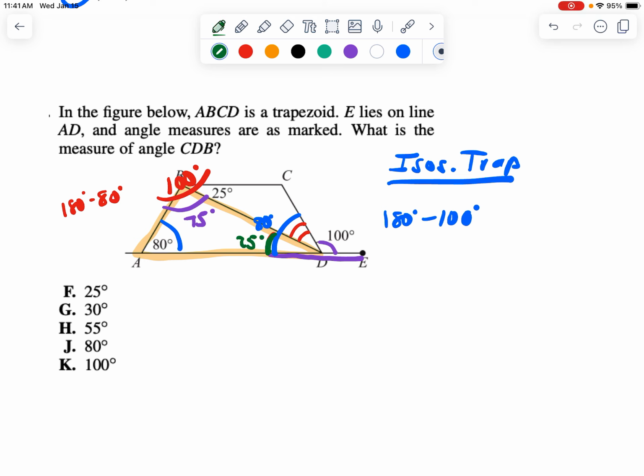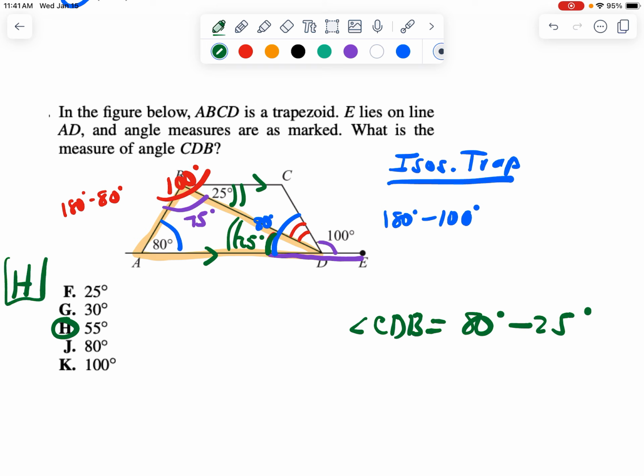But we also knew that because these are alternate interior angles because of the parallel lines. Either way, the answer for the red angle, angle CDB, has to be the entirety of the 80 degrees here minus 25 degrees. If we do 80 minus 25, we get the answer of H, 55 degrees.